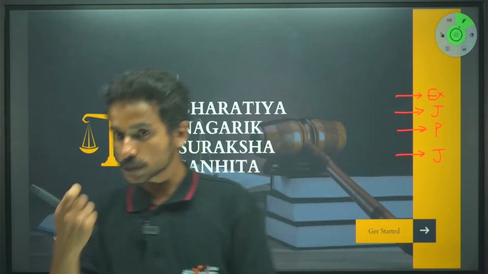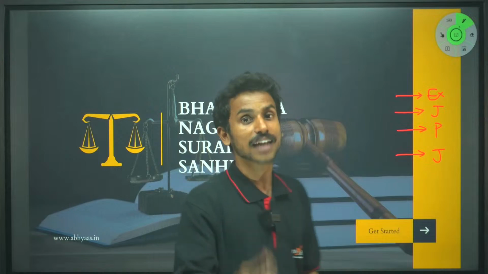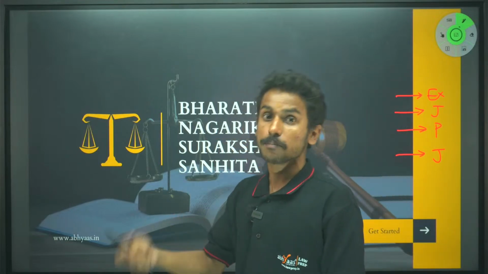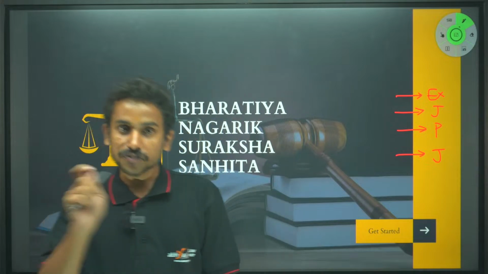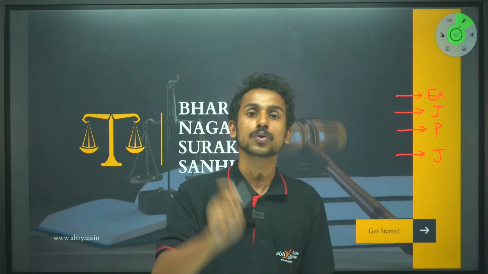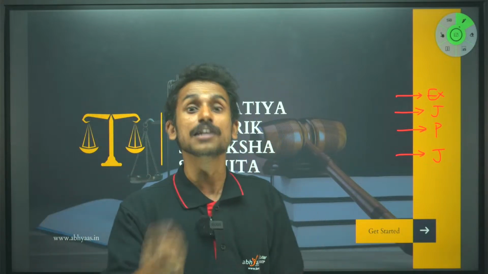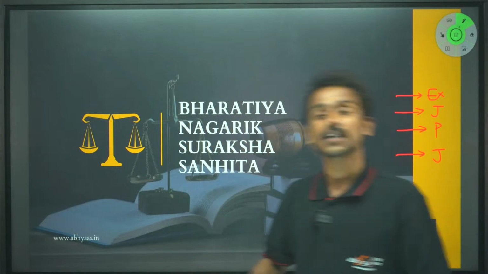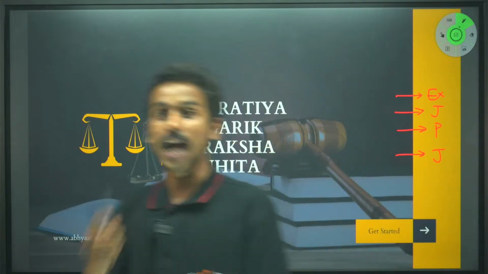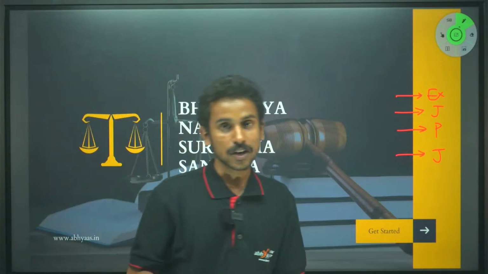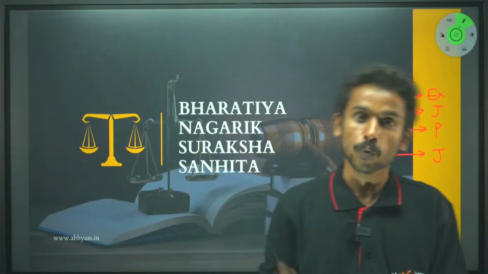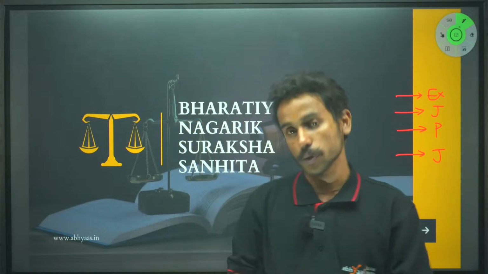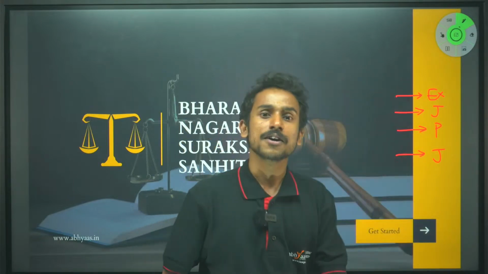If you know about this particular case that we have been discussing in classes, the Bilkis Bano case, there we have seen how there is a remission committee in jail, which after going through the conduct of that particular accused can release him earlier, right? So all of those convicts in the Bilkis Bano case were actually released after 14 years of jail, although they were punished with life imprisonment. Why is this? Because the jail authority decided that the conduct was good, right? So these are the 4 functionaries.